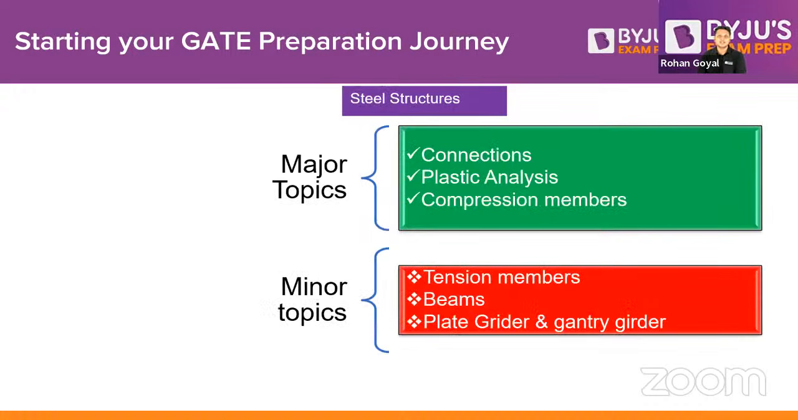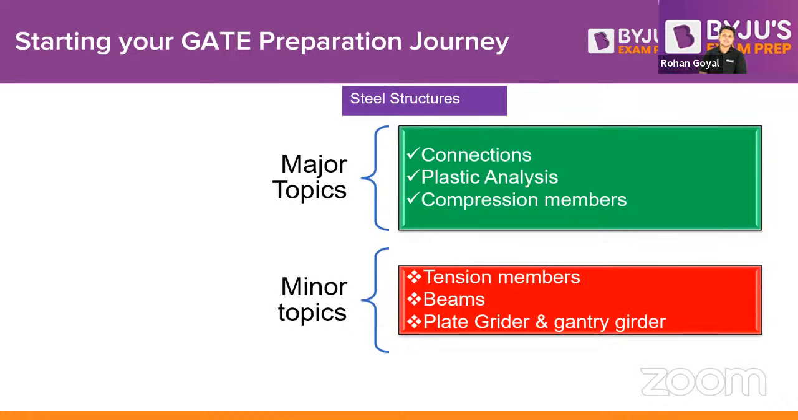Then steel structures. In steel structures, plastic analysis is a very important topic. After plastic analysis, you have connection design. Bolted connections and welded connections are very important, because strength of the bolted connection and strength of the welded connection is a very frequently asked topic. In plastic analysis, you will be asked to find the collapse load, or the location of the plastic neutral axis. Those types of questions are asked. So these two topics we have to cover completely.